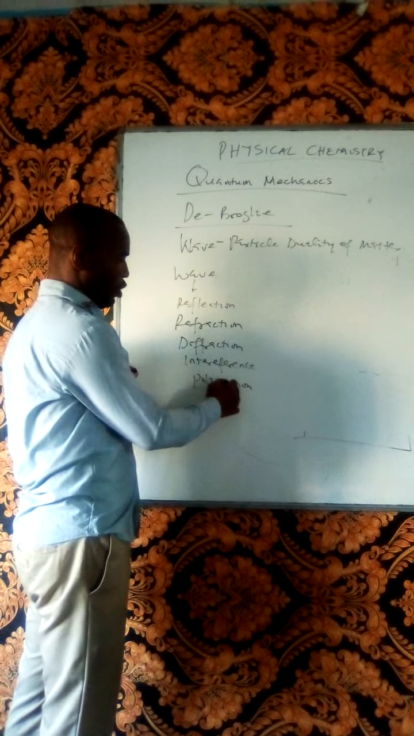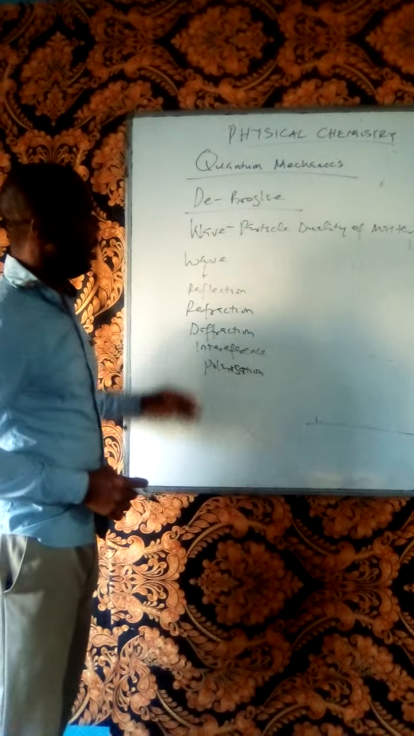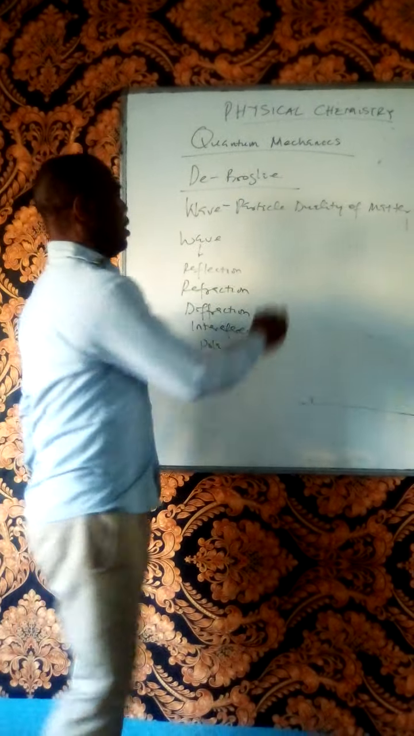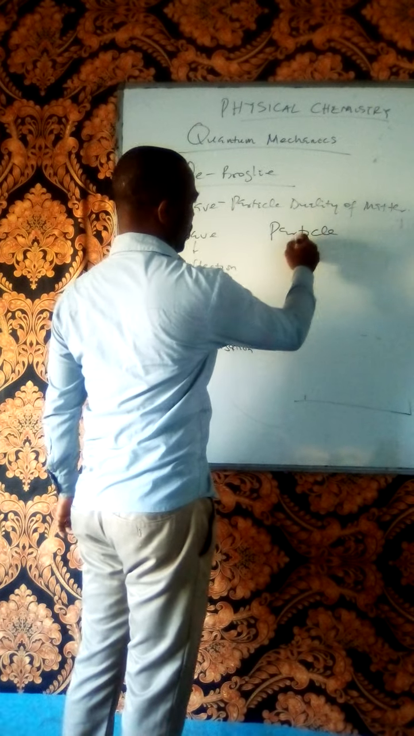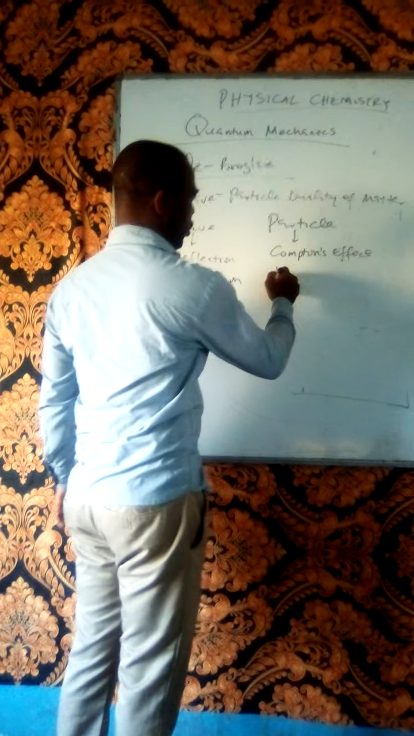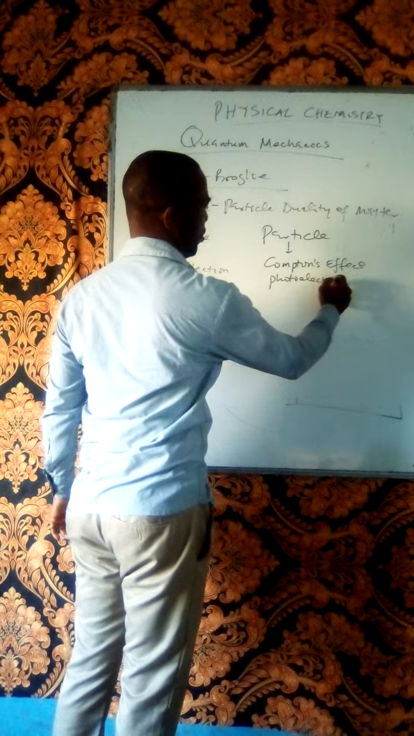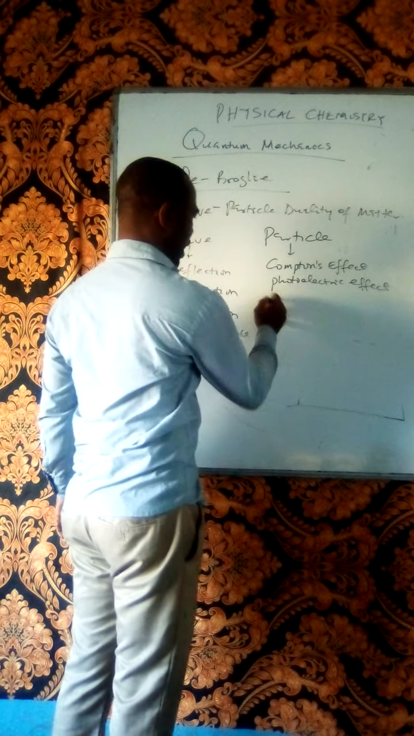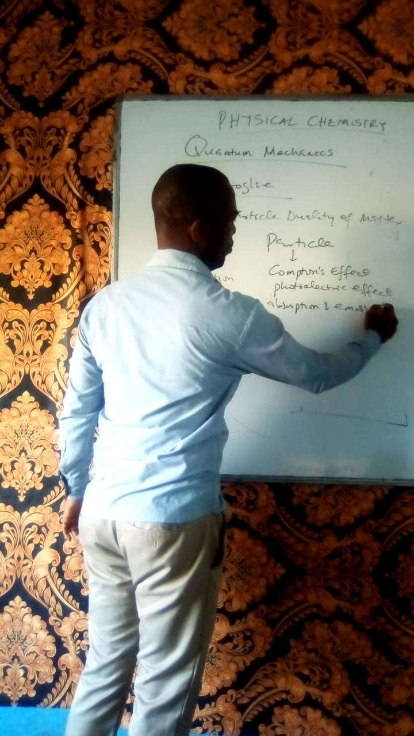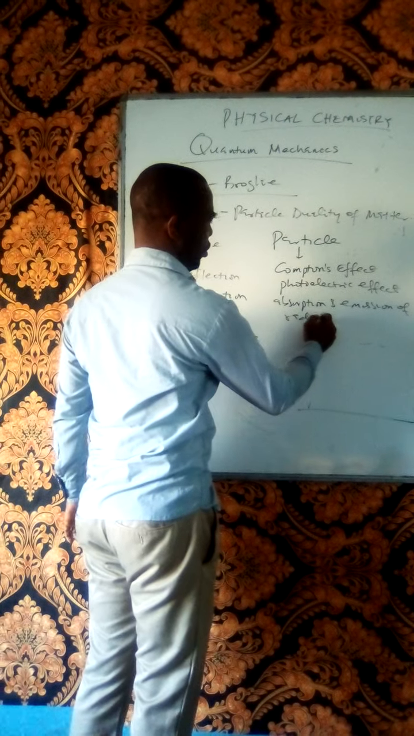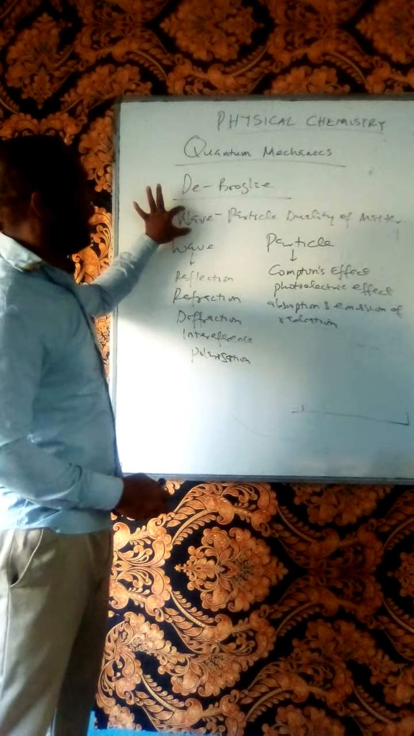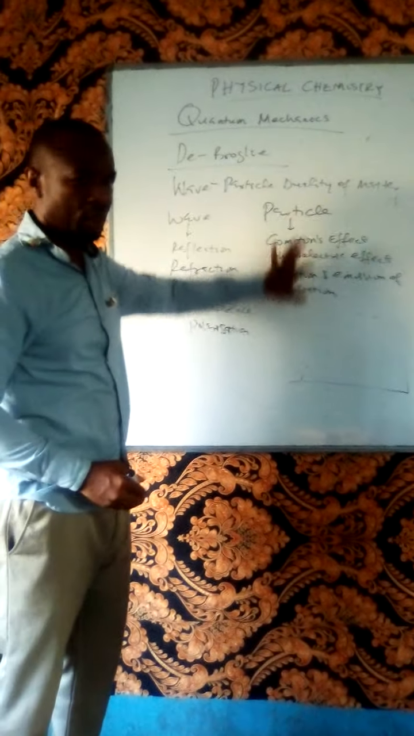of wave is polarization. So when matter has these wave-like properties, it behaves like a wave. Then the particle nature of matter includes Compton's effect, photoelectric effect, and then absorption and emission of radiation. So according to de Broglie, matter can have wave-like characteristics as well as particle characteristics.